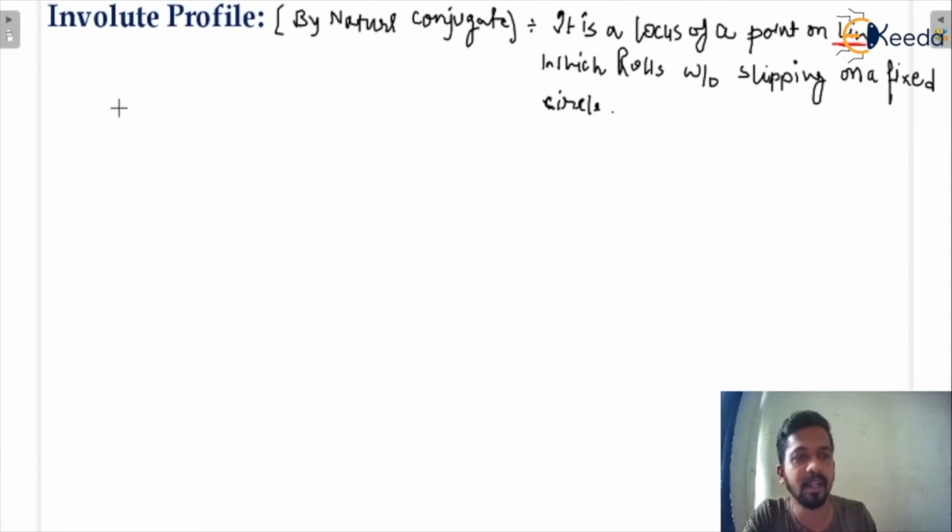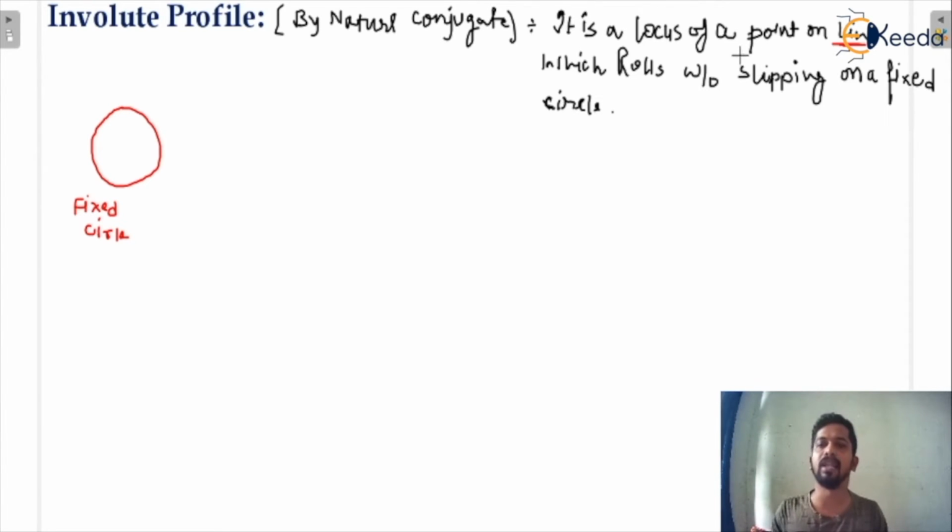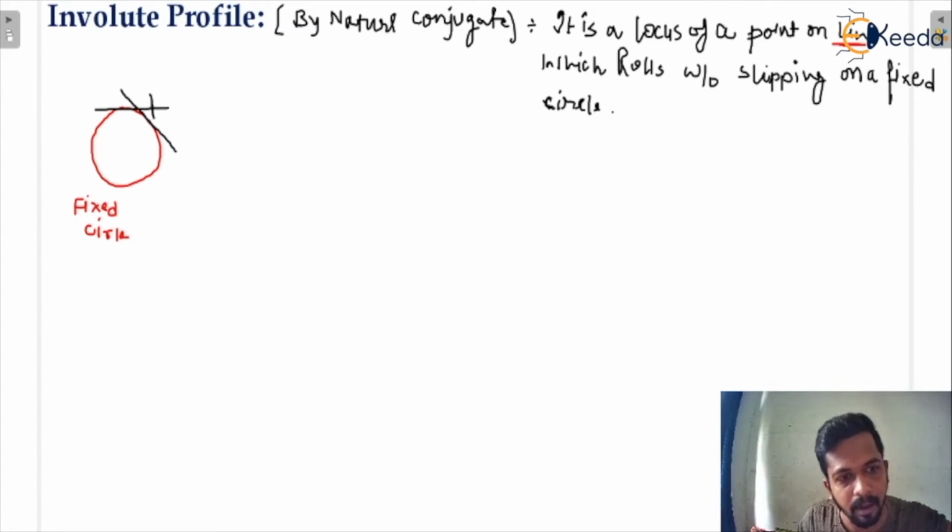So I'm going to draw here a circle like that. This is a fixed circle. Now what is it saying? The locus of a point on a line. So here I'm going to consider a line which rolls without slipping on a fixed circle. If it rolls without slipping, it would be like that. It is going to be in a rolling condition without slipping. Okay, are you getting my point?